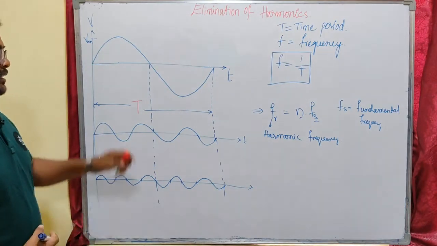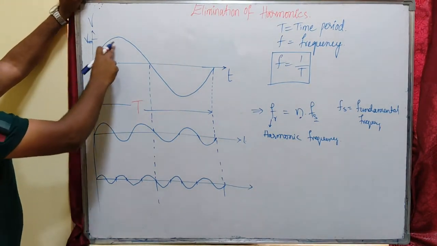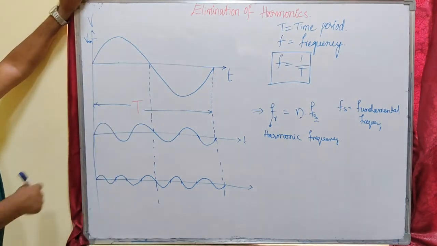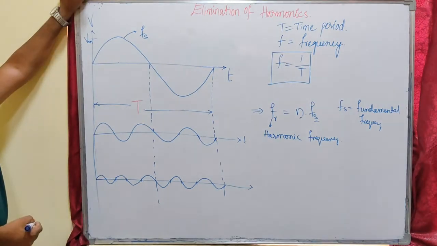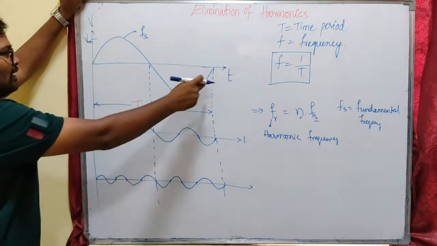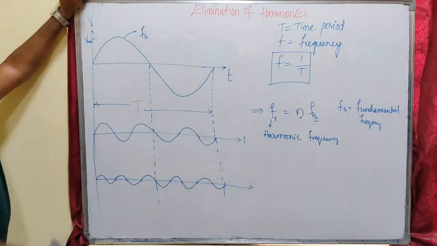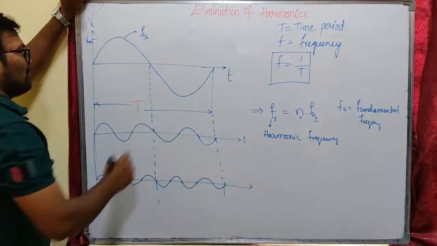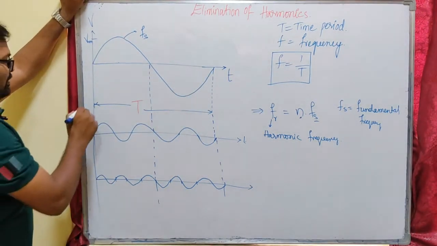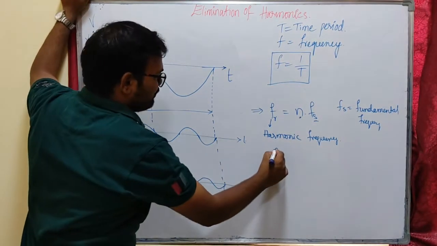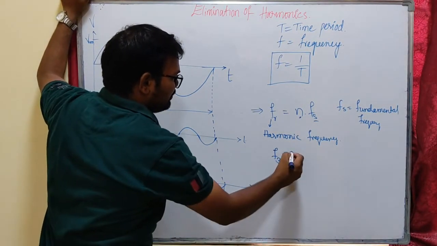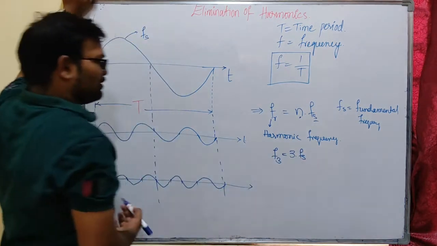Here the first waveform indicates our fundamental frequency. This is my fundamental frequency voltage waveform, with voltage on the y-axis and time on the x-axis, so this indicates my AC voltage. Now let us see our third harmonic. The third harmonic, which I can denote as F3, is equal to 3 times our fundamental frequency.